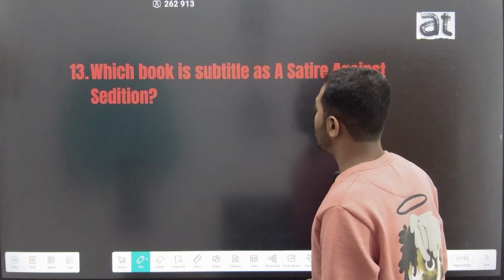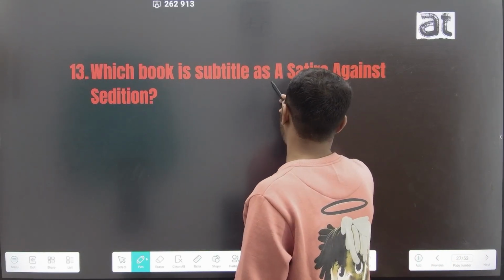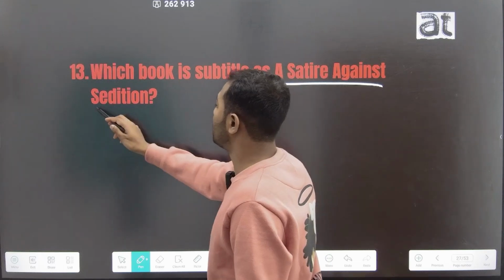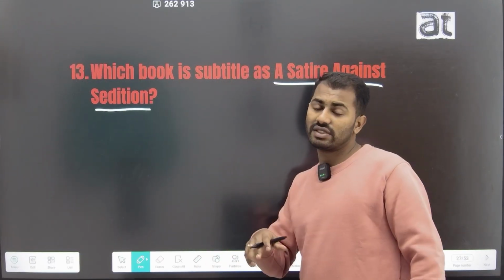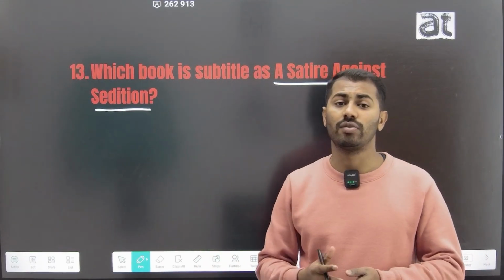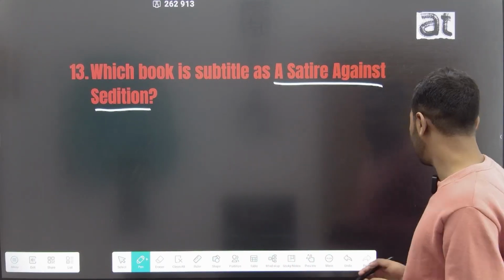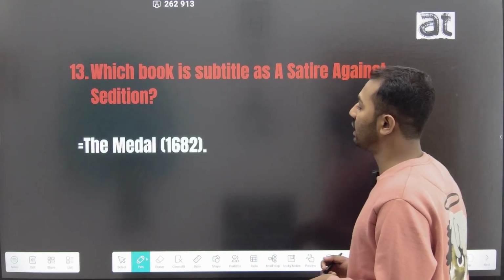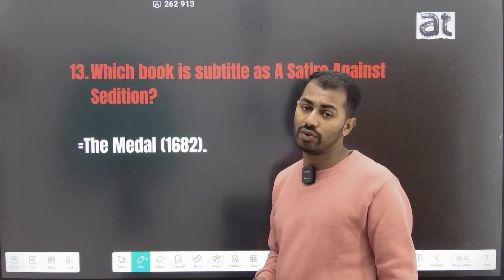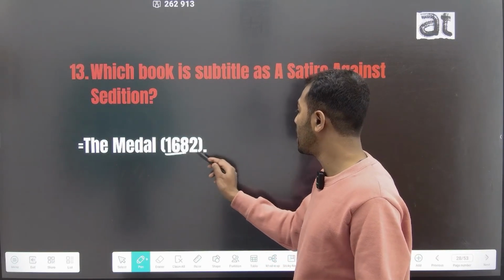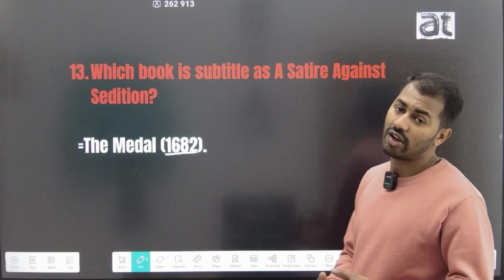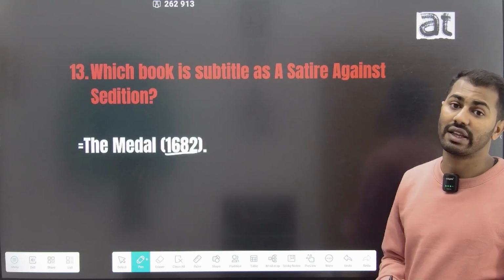The 13th question is, which book is subtitled A Satire Against Sedition? A Satire Against Sedition is the subtitle of one of John Dryden's most important works, and the work is The Medal. John Dryden's The Medal was published in the year 1682, and the subtitle of this work is A Satire Against Sedition.